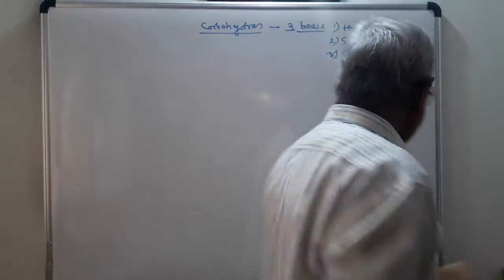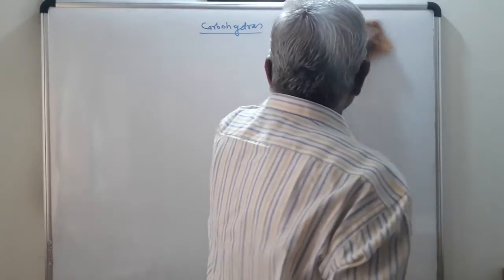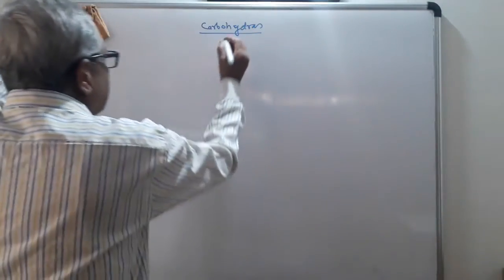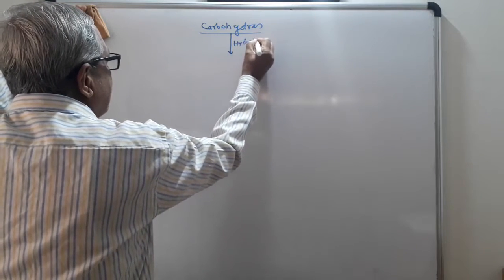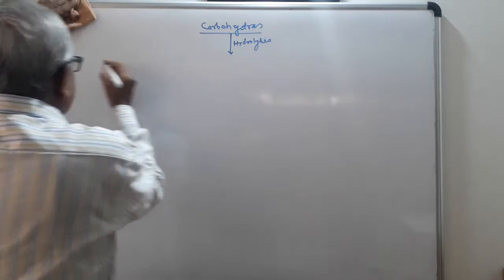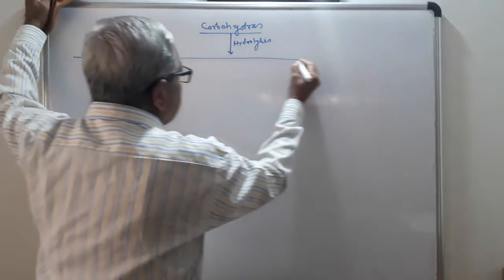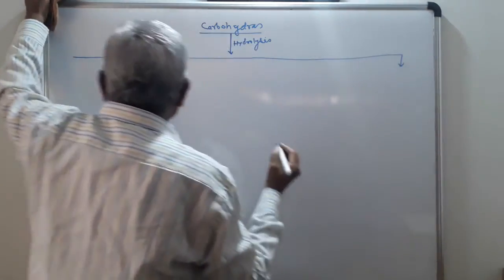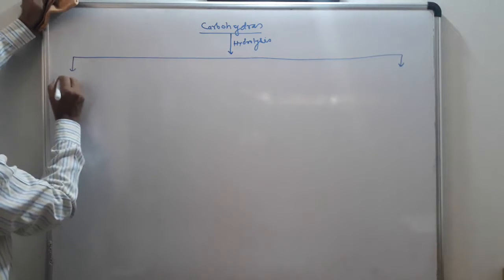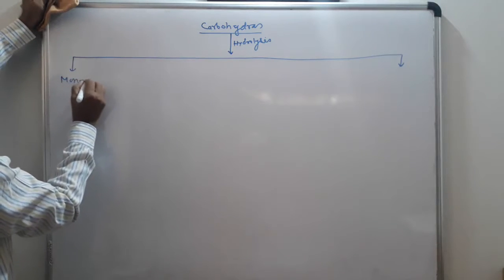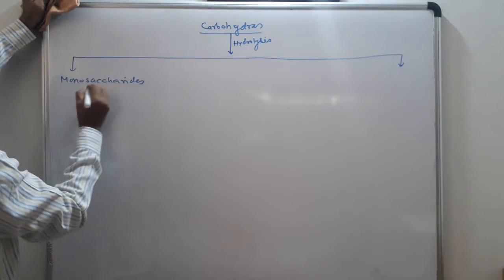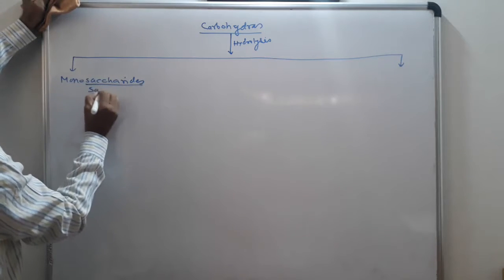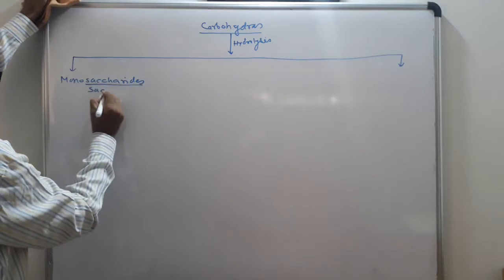Now see here, if you consider the term carbohydrates, they are classified on the basis of hydrolysis. You will do the reaction of hydrolysis here. So you will get different points. The first is monosaccharides. The term saccharides is shortly written as SAC.